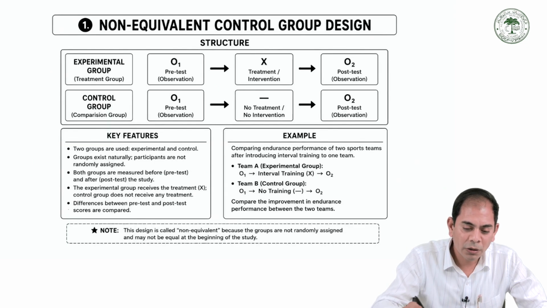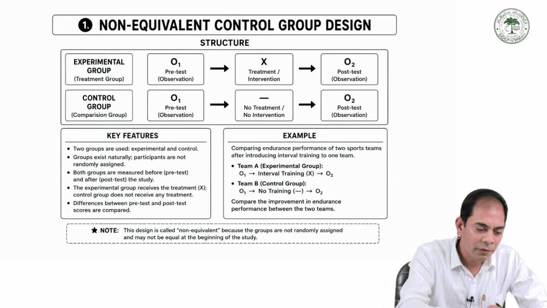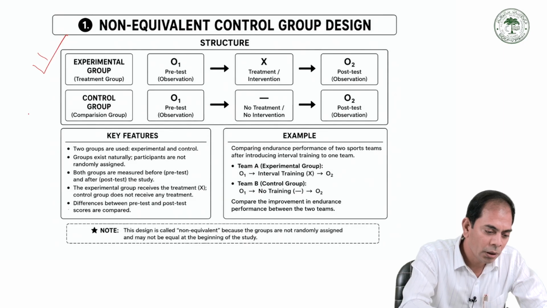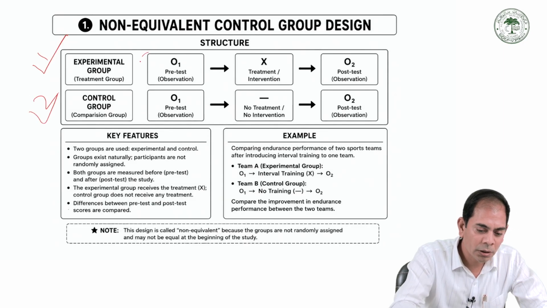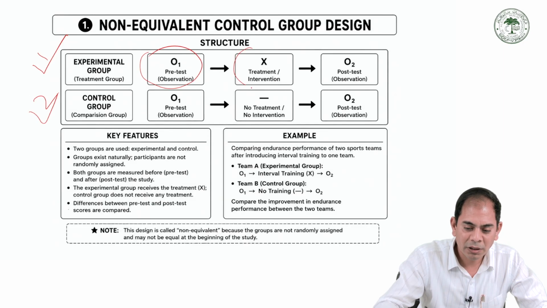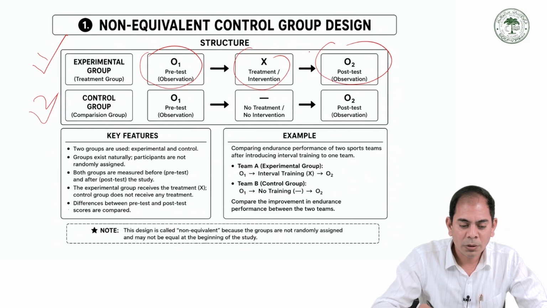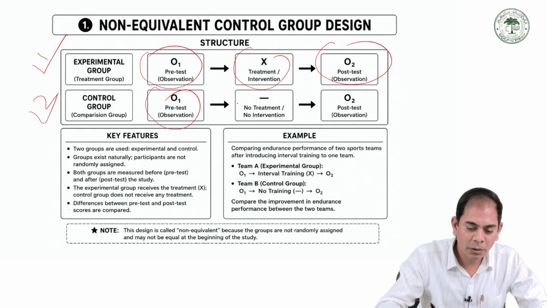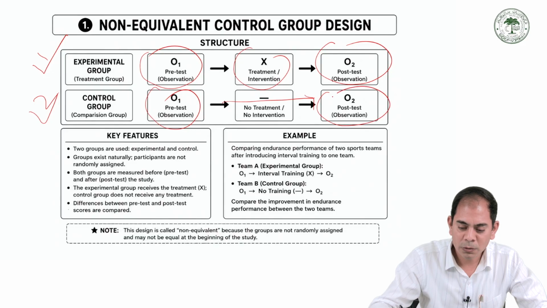So this is the flow chart of the non-equivalent control group design. We have two groups, group one and group number two. Group one has a pre-test, then the treatment is given, and a post-test is also recorded. In the control group, there is a pre-test, but no treatment, and a post-test is also assessed.